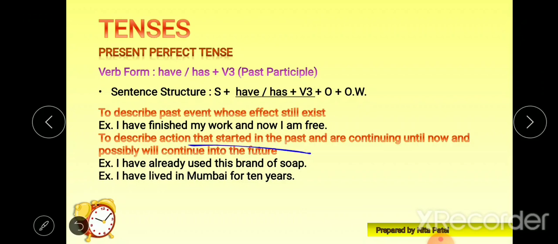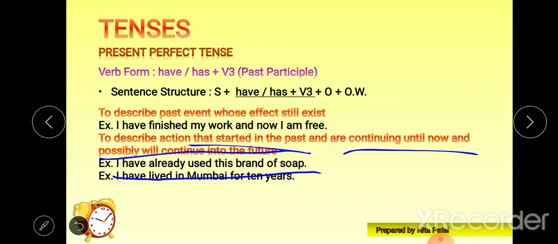The action that started in the past and is continuing till now and possibly will continue into the future also. It's like future perfect also, na? Okay, let's see. I have already used this brand of soap. That means I have already used this soap and I am continuously using this soap, and maybe in future I will also use that kind of soap.